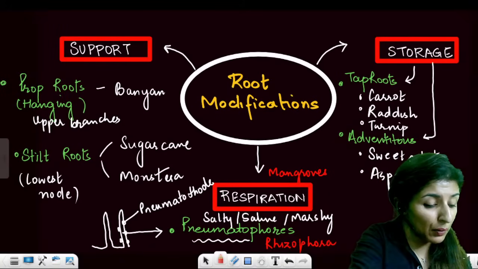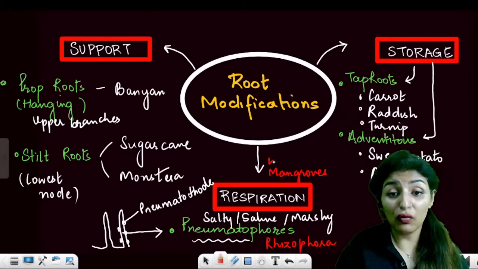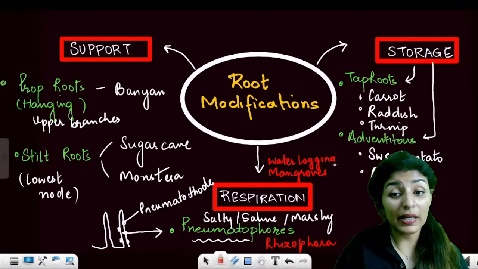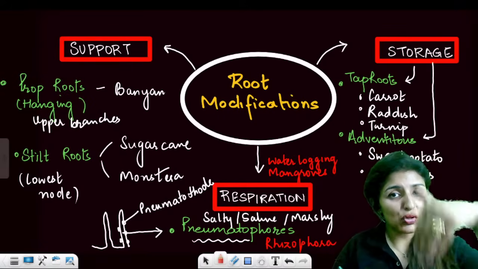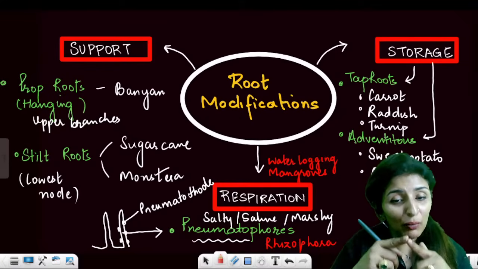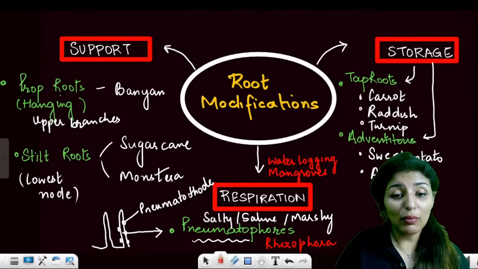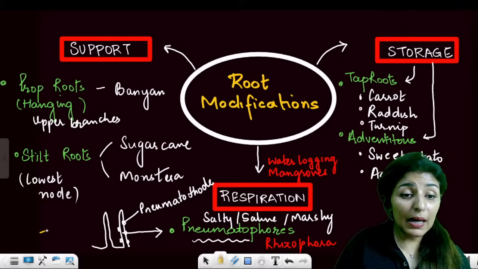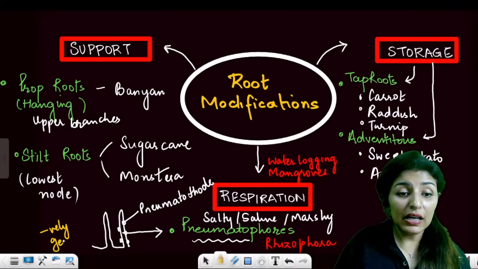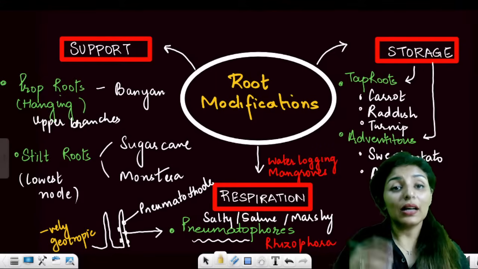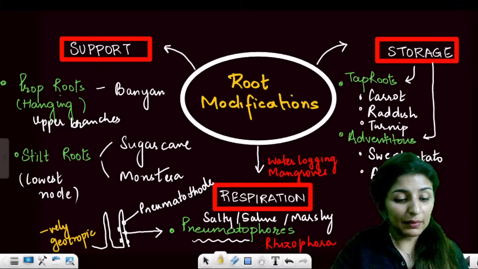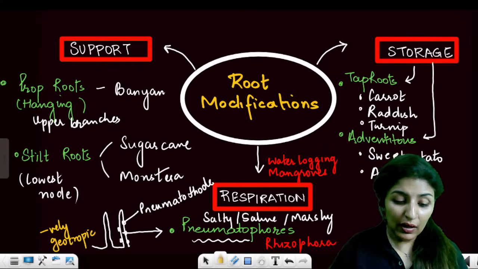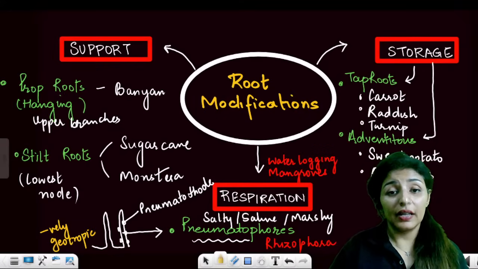These roots are found in mangroves, in marshy areas with a lot of water logging, or where the soil is very saline. Now, a root is supposed to go towards the ground, but pneumatophores grow above the ground. So remember, pneumatophores are negatively geotropic, while a typical root is positively geotropic. Are these points clear to everyone? All right then, moving on to next.